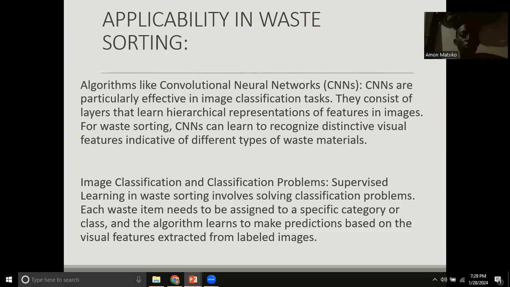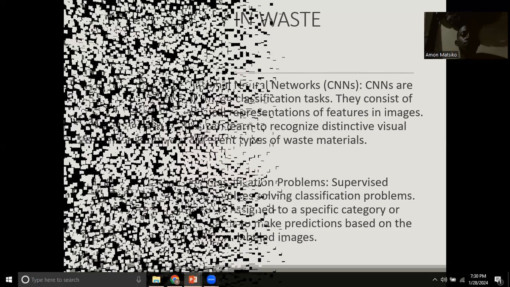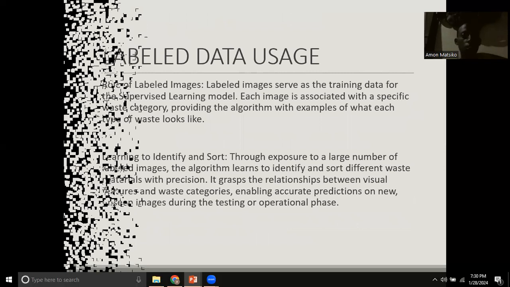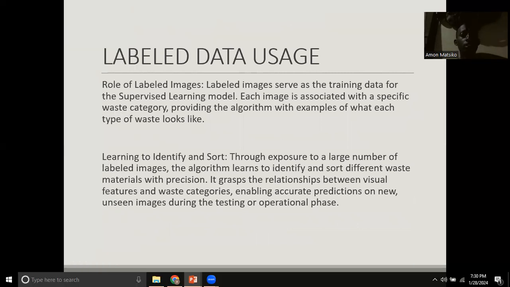So basically this one will help us in solving classification problems in waste sorting, which will involve assigning images to a certain category or class, and the algorithm will learn to make predictions based on the visual features extracted from the labeled images. We shall also look at the role of labeled data.